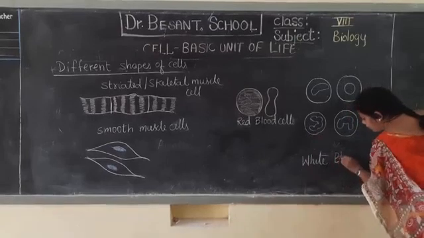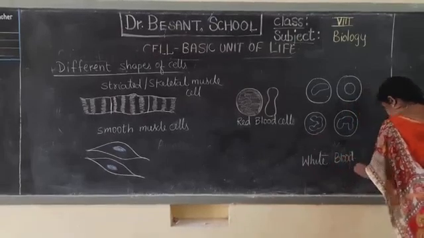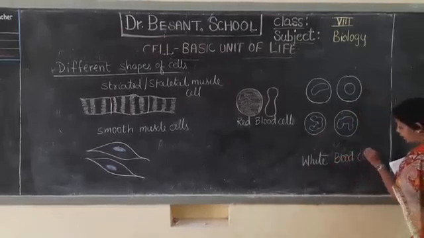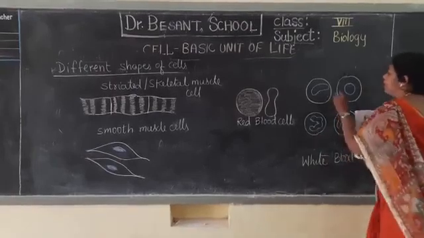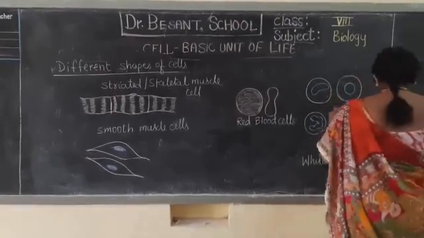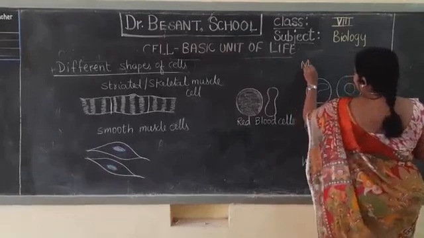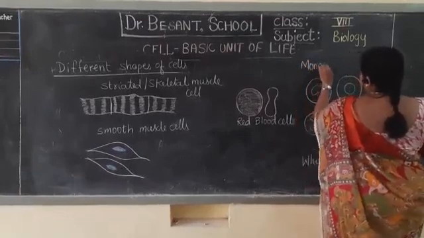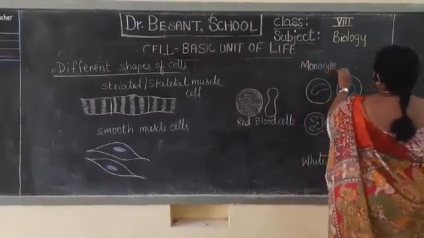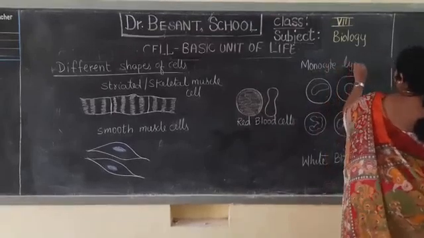In 9th class we shall be studying about each one separately, red blood cells and white blood cells. Among them, this one is a monocyte. These are types of blood cells. This is monocyte, this is lymphocyte.